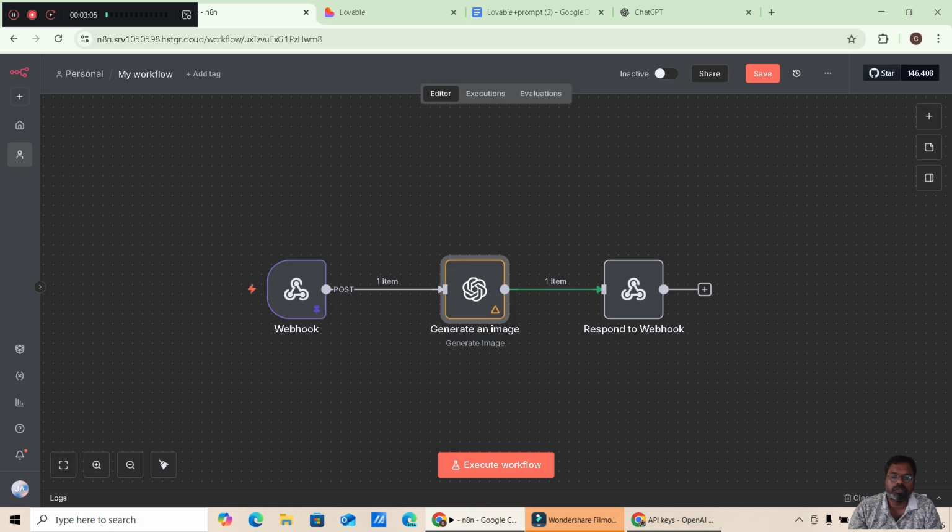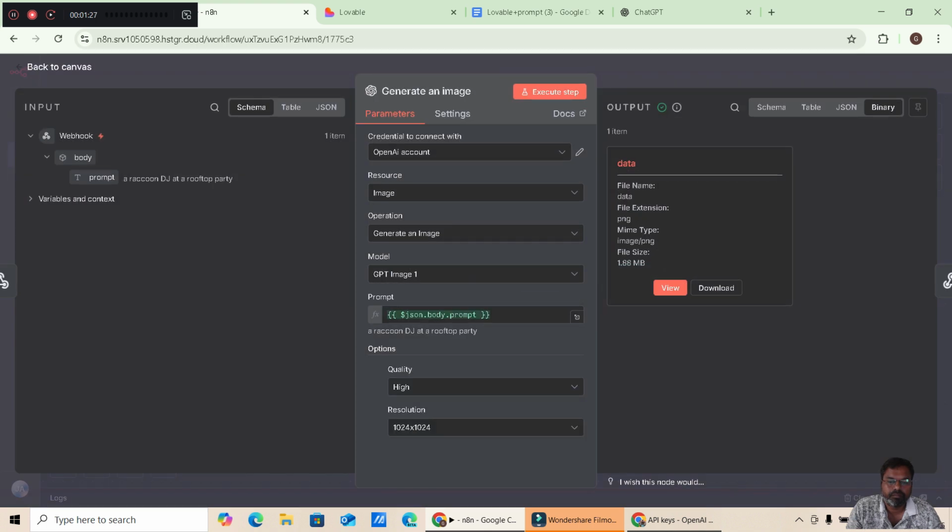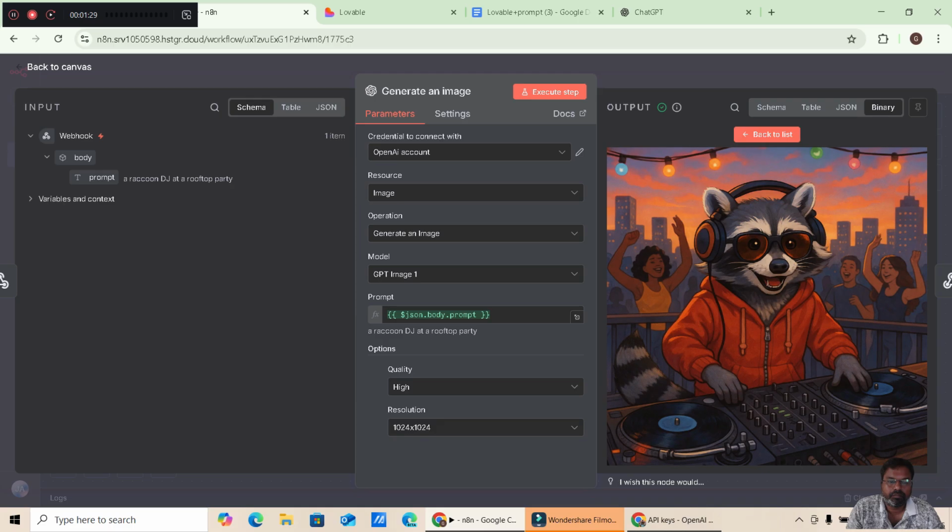And after this, now everything is done. We have finished the webhook, just a simple thing, OpenAI, and this one respond to webhook. I am executing the workflow, and now if everything is fine, it will just work. That's it. We got this DJ raccoon, everything is fine.